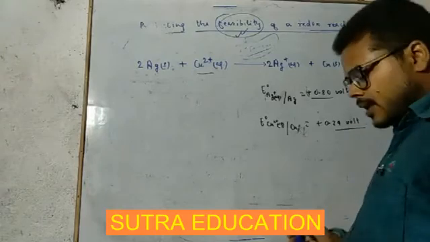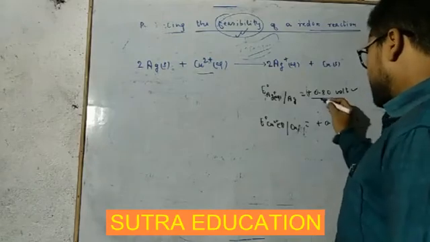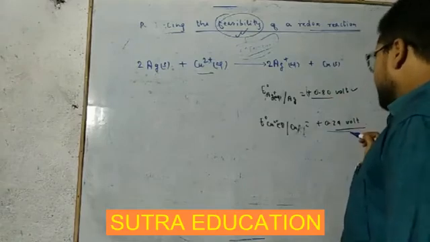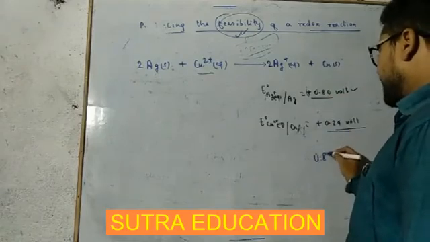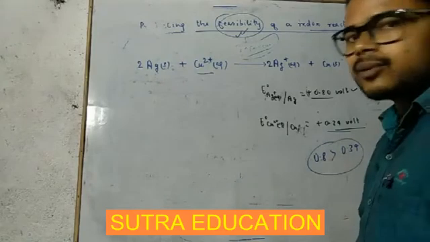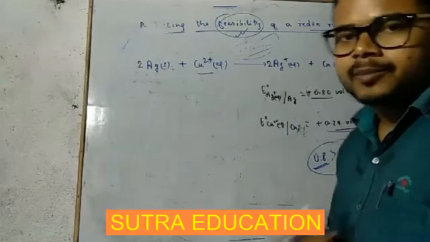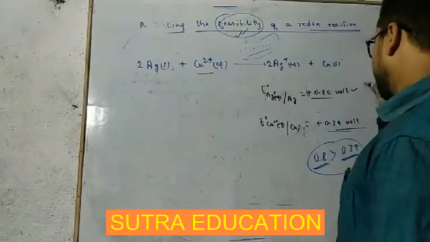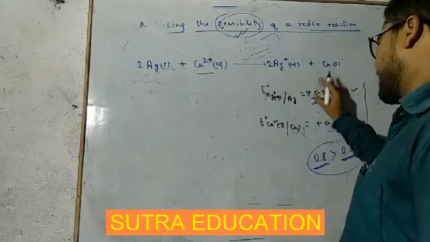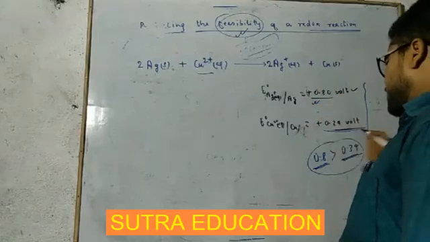Getting this? And clearly you can see here, this is plus 0.80, this is plus 0.34. So clearly 0.8 is greater than 0.34. It means what? In electrochemical series, 0.8 is placed above and 0.34 is placed below. Means it is placed in right sequence. Getting this, na? This is greater value, so it is placed above, and this is lower value comparatively, so it is placed below. Very good.